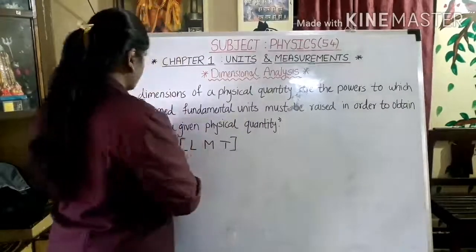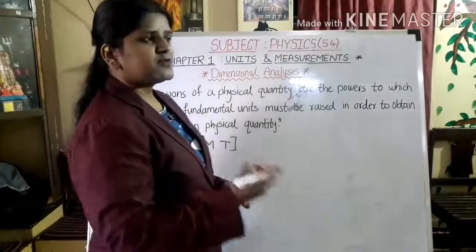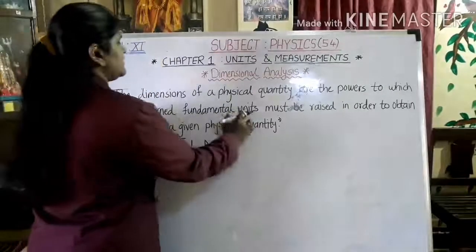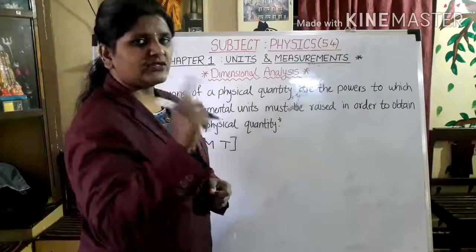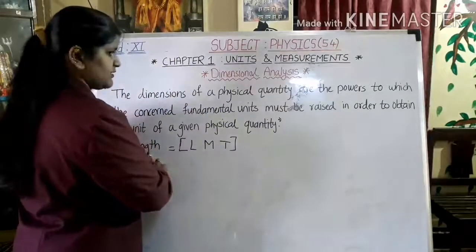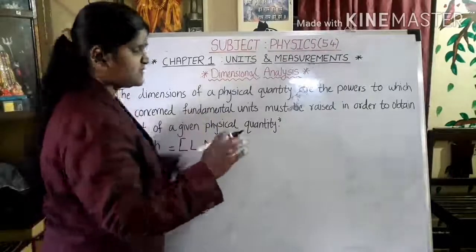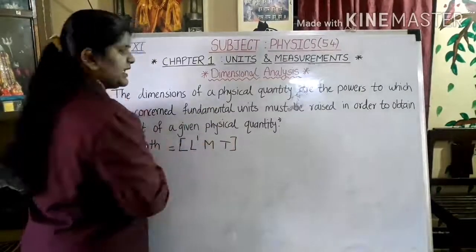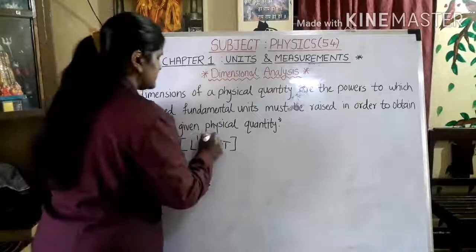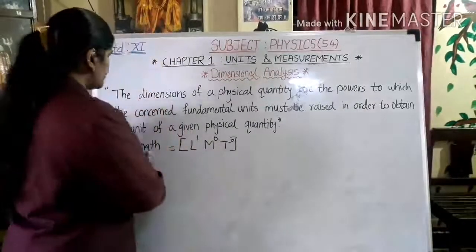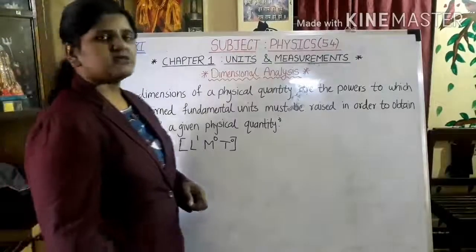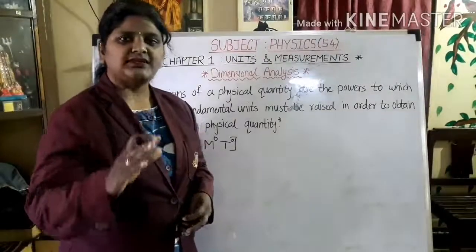For the first, we are going to see length only. For length, which fundamental quantity is concerned? Only one, which is length. So only length is concerned, so I will write L1. Mass is not concerned, so I will write 0. Time is not concerned, so I will write 0. So the dimensions for length are L1, M0, T0.